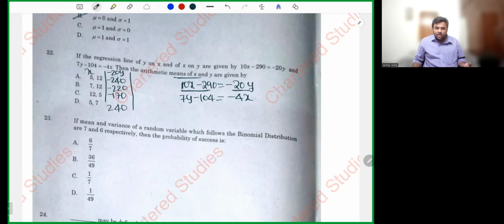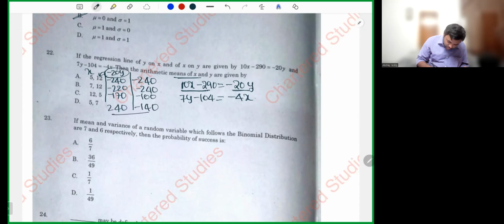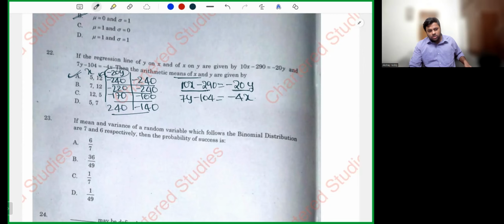Now, what is minus 20y, my dear friends? Let's check. Minus 20 into 12, minus 240. Where both are matching, my dear friends? I hope both are matching in option A. So yes, sir, option A is the answer. If you want, you can check for the second line also. 7 into 12 minus 104 is minus 20, and minus 4 into 5 is also minus 20. Or else, if you don't want to do option verification, go ahead and solve the linear equations. Who stopped you? Your life, your rules, your wish.